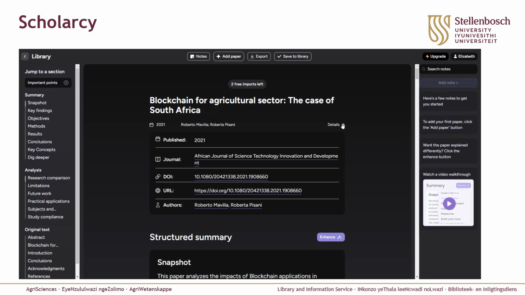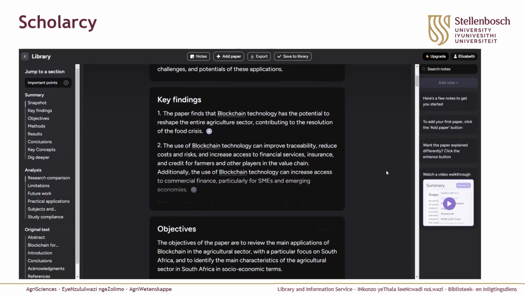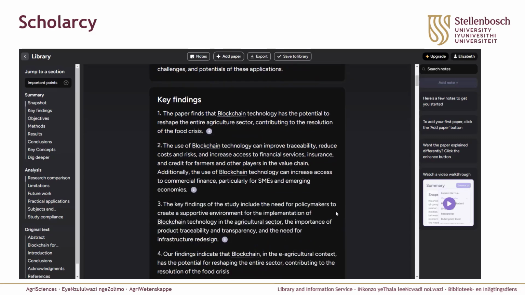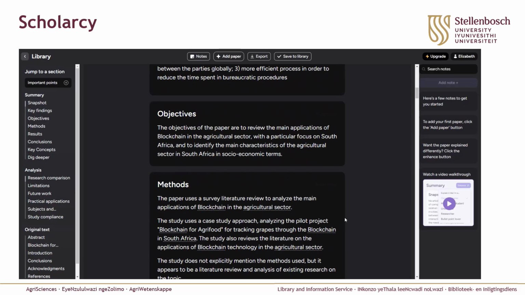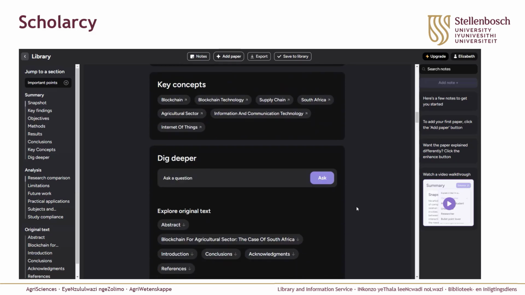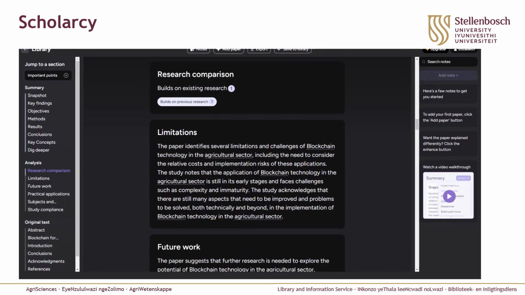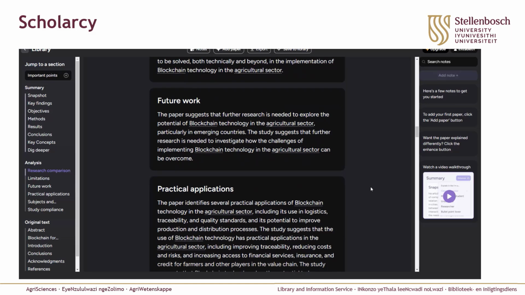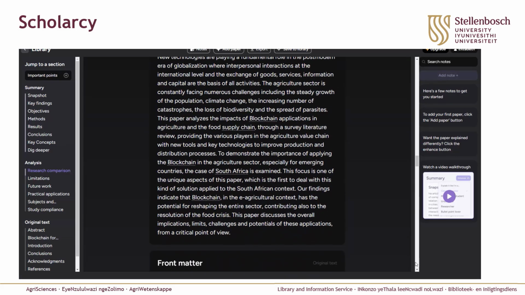You are able to see an entire structured summary, the details around the article. It divides it into snapshots, key findings, objectives, and you can at each point see that there is a link to where it finds that in the article. You can even ask a further question, or you can go straight to the analysis, which pulls out the different limitations, future works, or things like that that were described by the authors. And then it does have the original text available for you to look at here as well.